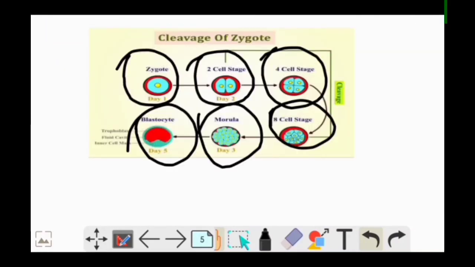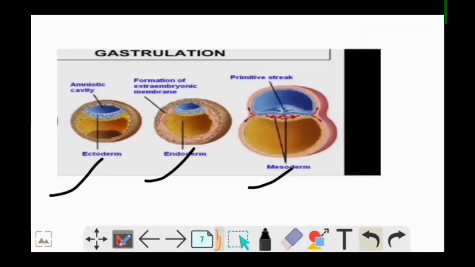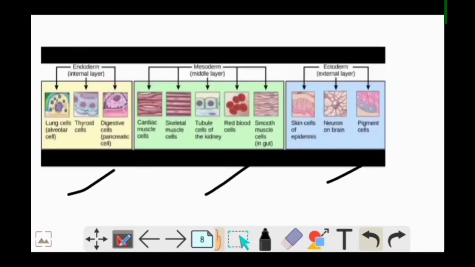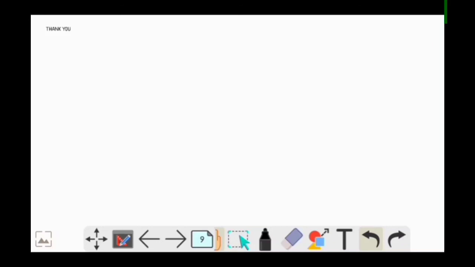So in our next class, we will discuss first the reproductive system, that is the male reproductive system and female reproductive system. Then we will again discuss briefly about human reproduction. So I hope you all got some basic idea of human reproduction.